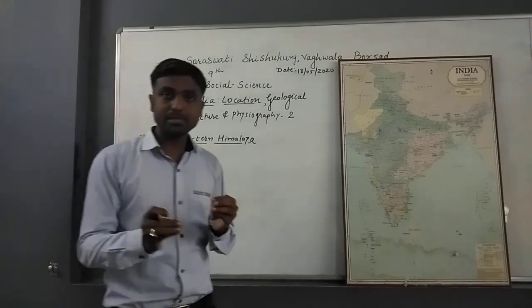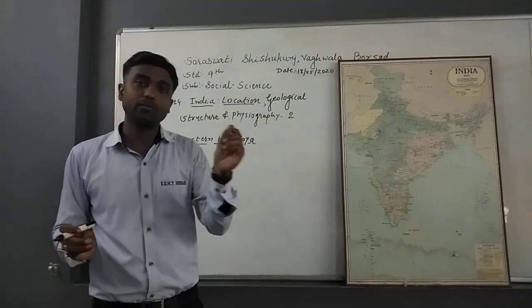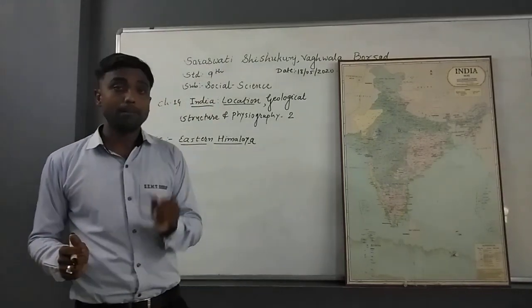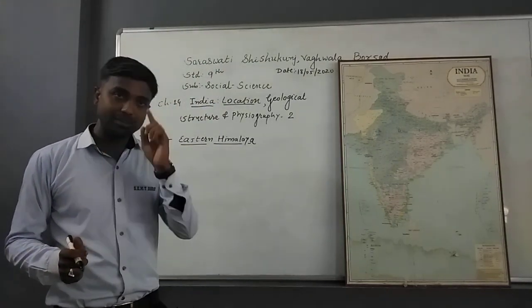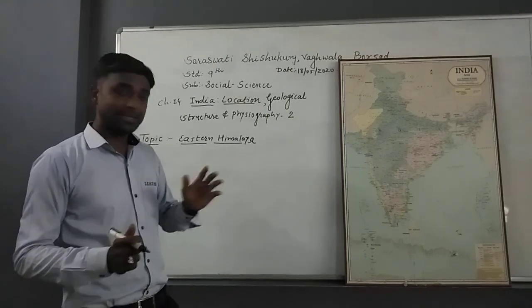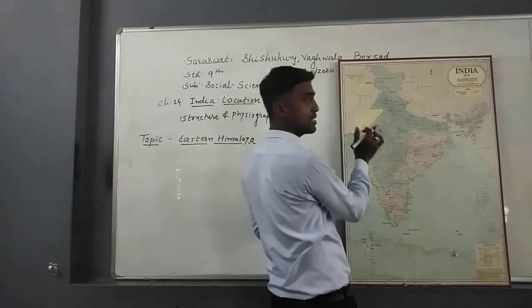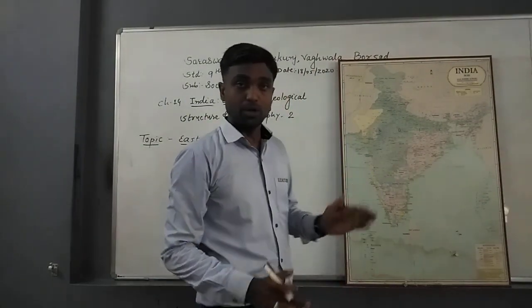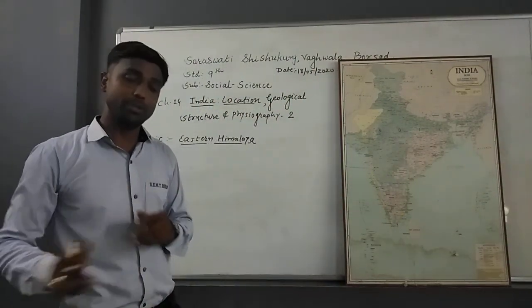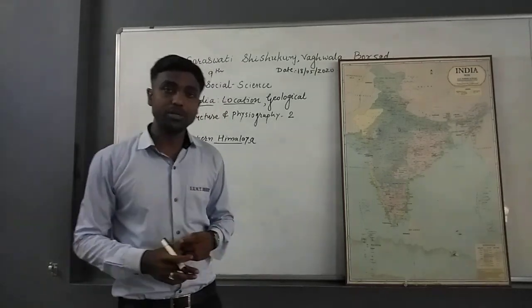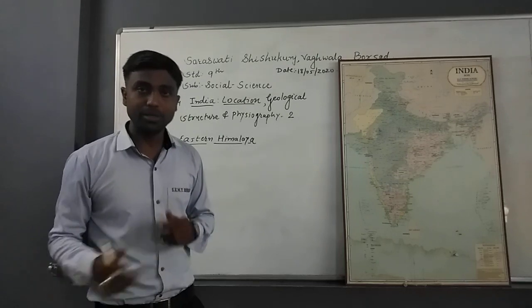I gave those definitions in the first video in one line only. And in the first video we talked about the northern mountain ranges. Here you just see that it is spread over 2400 kilometers and its width is 240 kilometers to 320 kilometers.